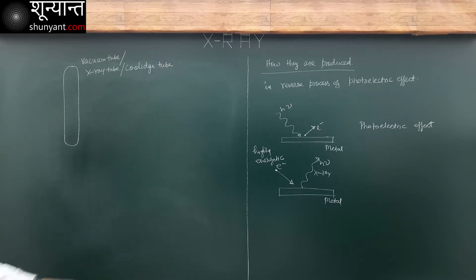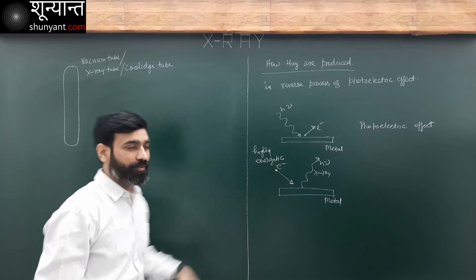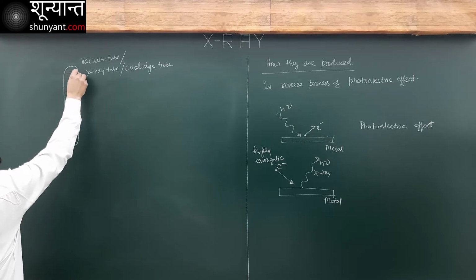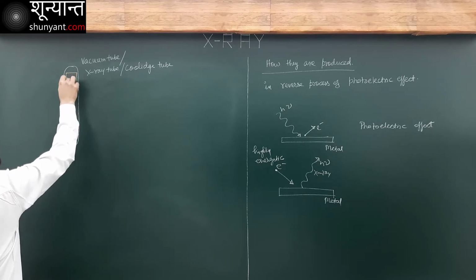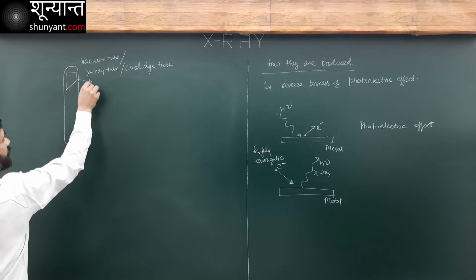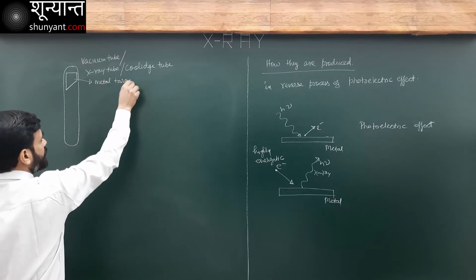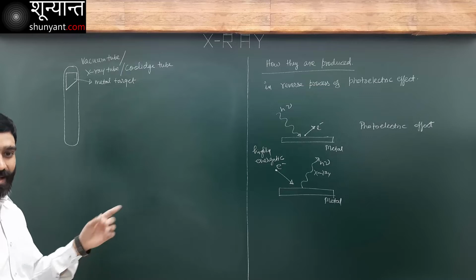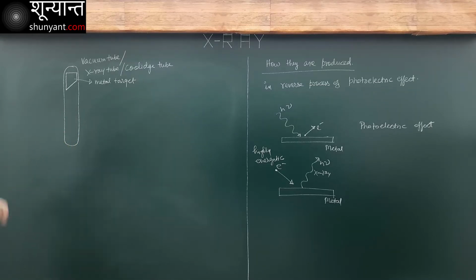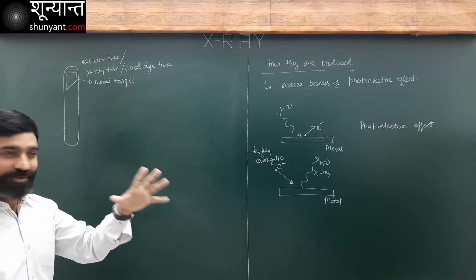Now what I need is a source of electrons and a metal. So we take a metal here. Let's say my metal is in this shape here. This is my metal target, also known as target metal. Both are the same. It's ready to be bombarded with electrons.